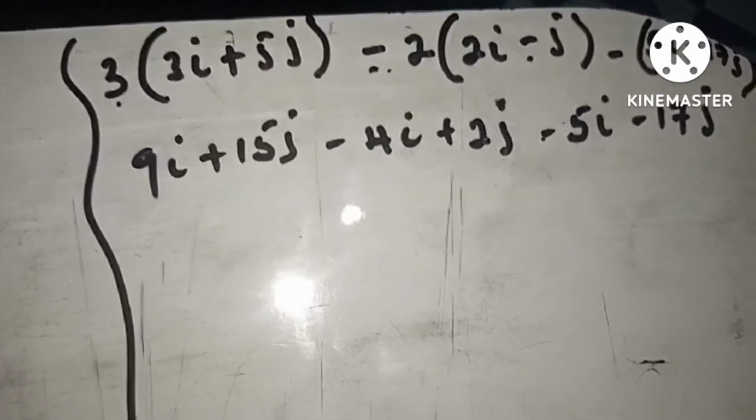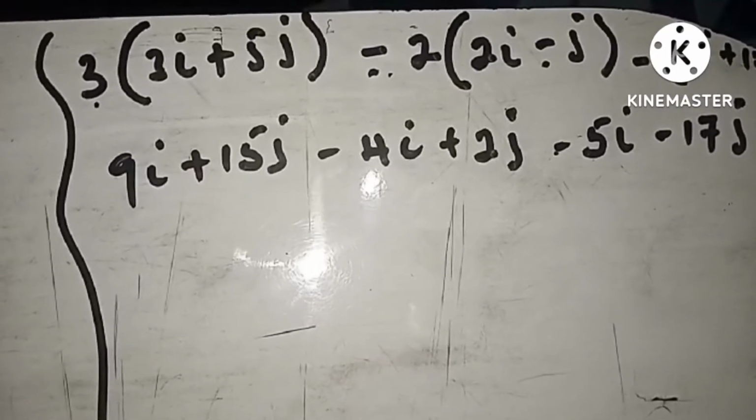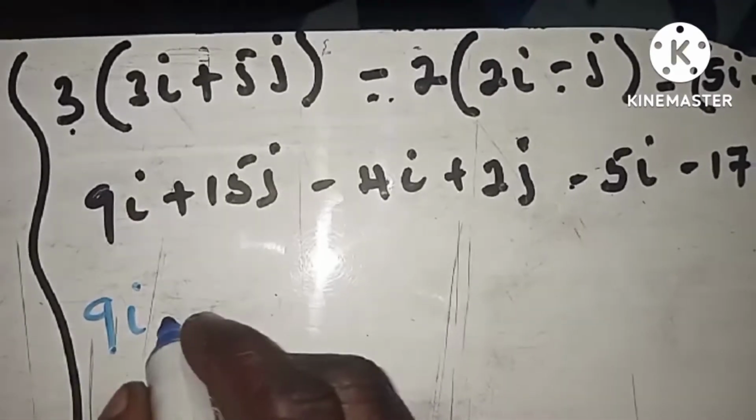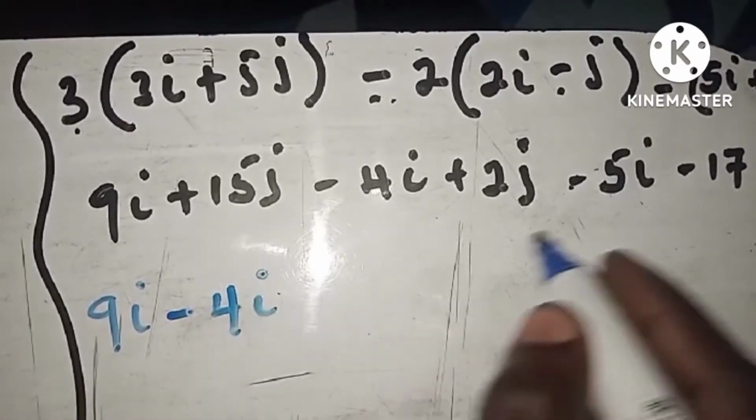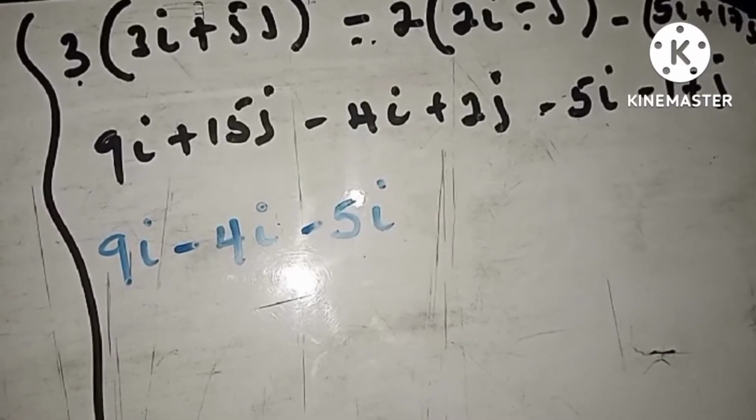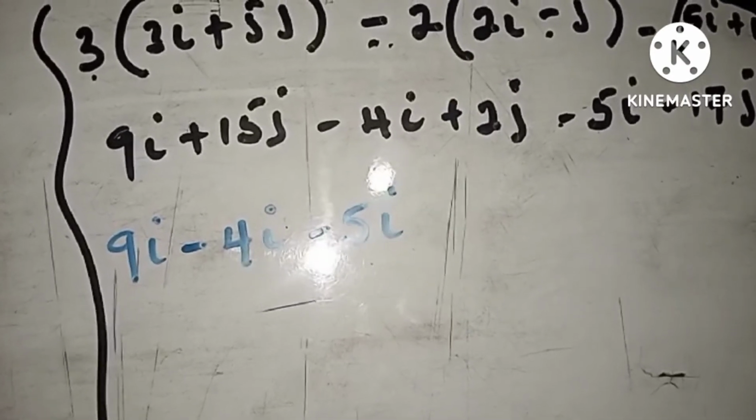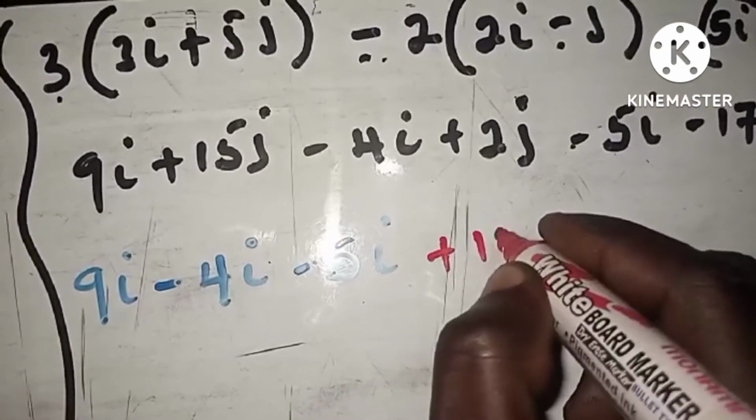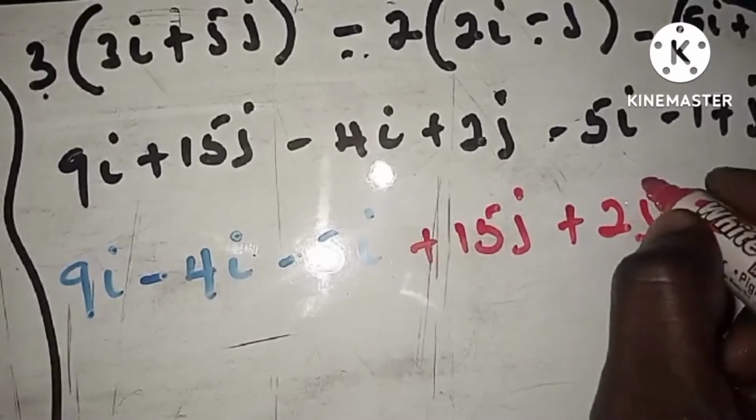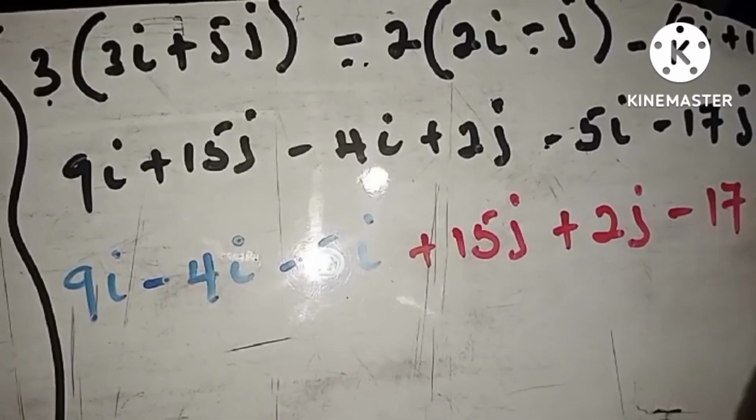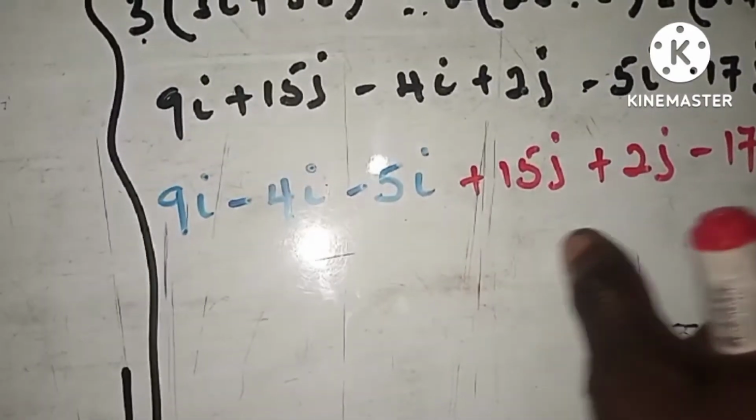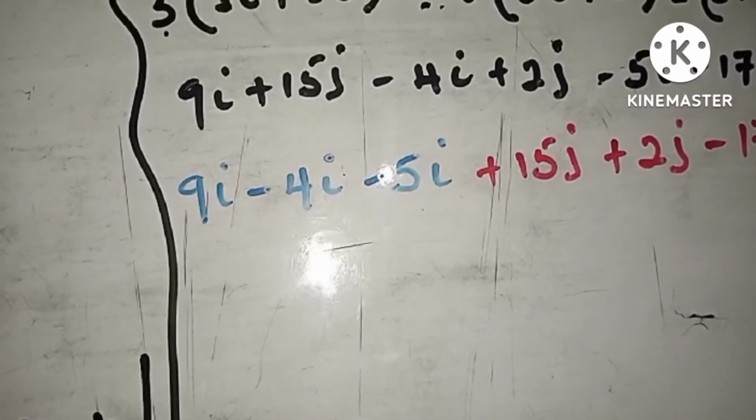Now you are going to group all the i terms into one family, and all the j terms into another. So you have 9i, minus 4i, and minus 5i. That is for the i. What about the j? For the j family, we have positive 15j, plus 2j, as well as a negative 17j. Since the i terms are in one family and the j terms in another, all that we are going to do here is deal with the numbers.